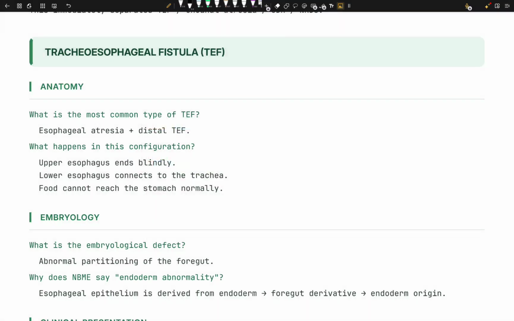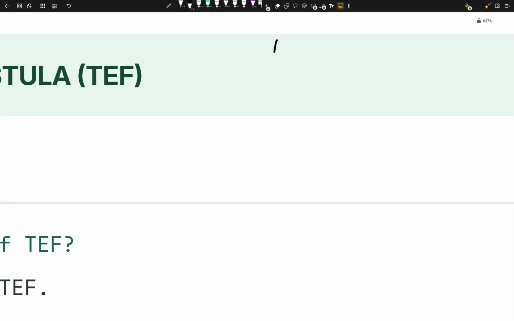Atresia is basically no lumen. The lumen is completely absent. It's a congenital absence or closure of a normal body opening. That's simply atresia.